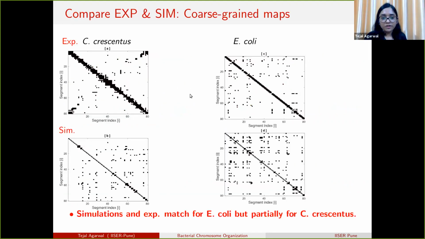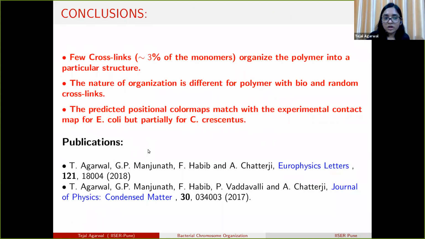From here we see that for E. coli, these points are matching with each other, the simulation and experimental contact map. But for C. crescentus, the off-diagonal points are matching, but we do not get the diagonal points. So there is something missing in our model which needs to be added to get another diagonal. So this is the conclusion of this work.